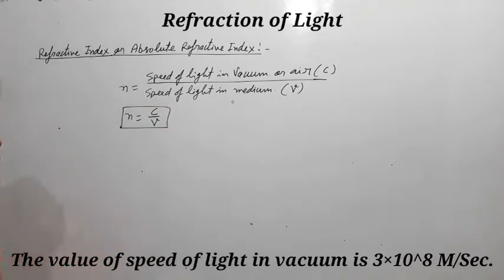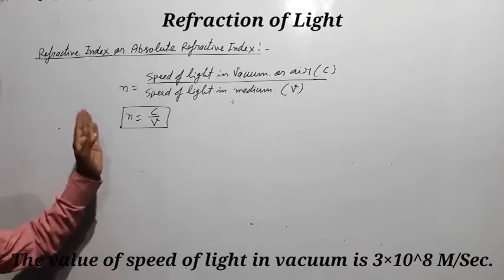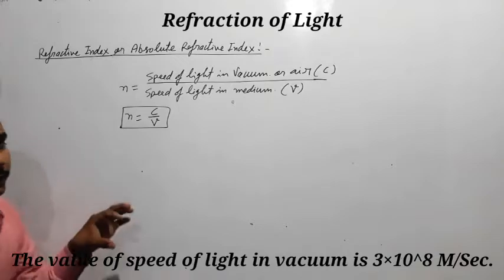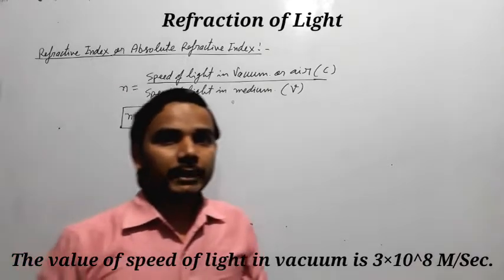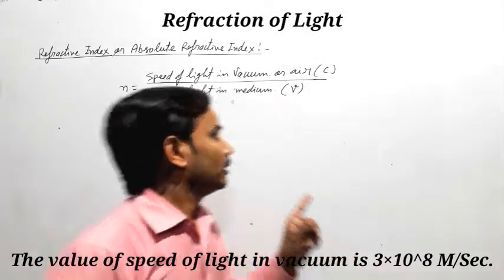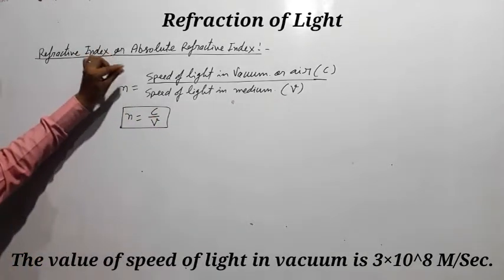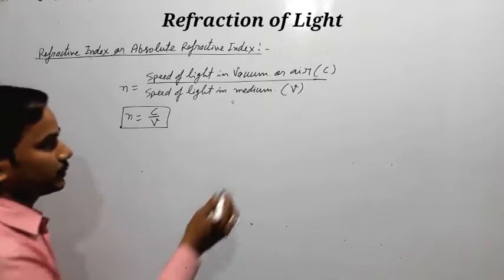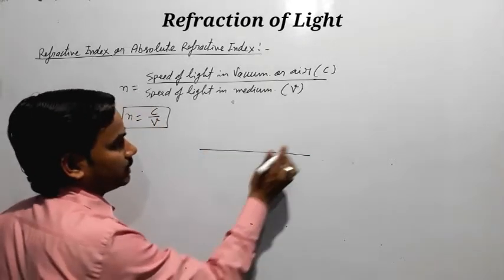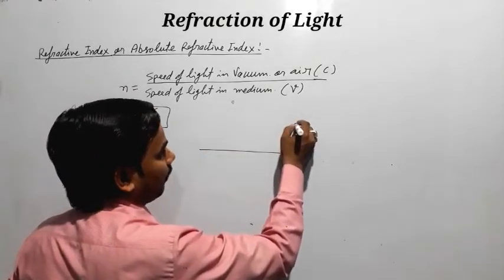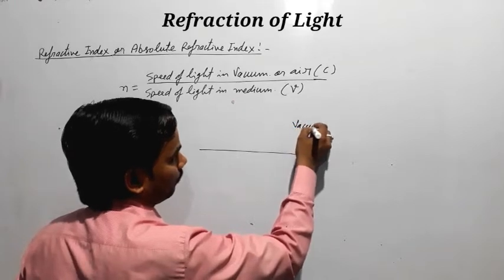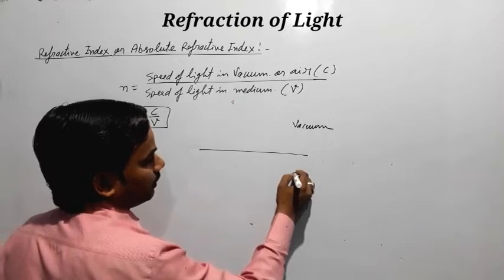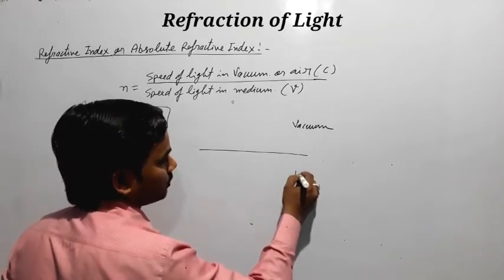Refractive index is also called absolute refractive index. Why? Because it is the refractive index of a medium with respect to vacuum, since we have considered the first medium to be vacuum and light travels from vacuum to a medium. Suppose this is an interface, this is vacuum, and this other medium is, suppose, water.